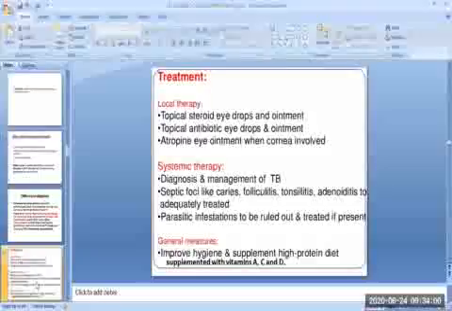Then the septic focus in the form of tonsillitis, adenoiditis, or dental caries when present should be adequately treated by systemic antibiotics and necessary surgical measures. The parasitic infestation should be ruled out by repeated stool examination and when discovered should be adequately treated for complete eradication. The general measures aimed to improve the health of the child are equally important. Attempts should be made to provide a high protein diet supplemented with vitamin A, C and D.